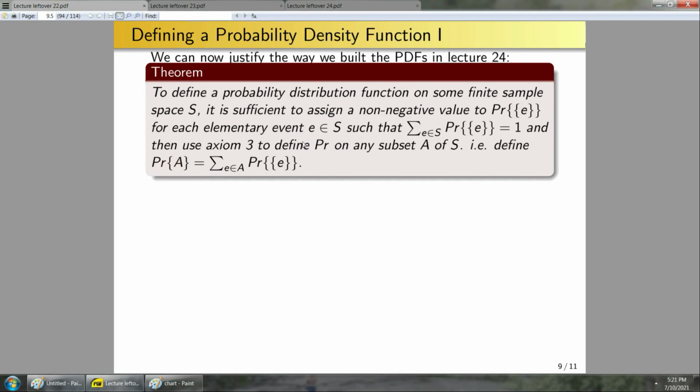If we do this, then the resulting function will always be the probability distribution function for the data that you've collected.